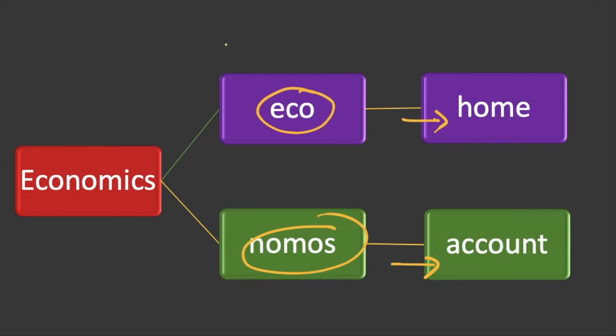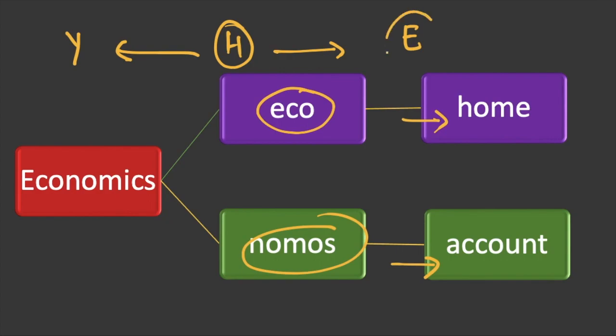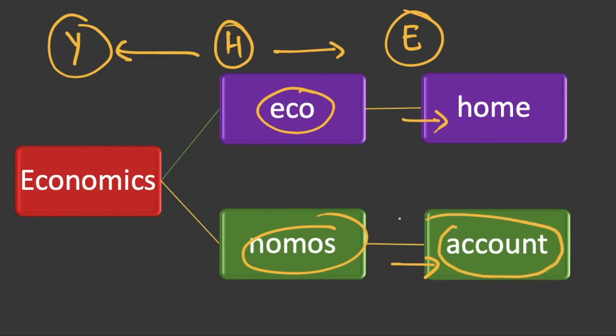So, accounting at the level of a family, at the level of the household, because you have income on the one side and you have expenditure on the other side, then you have to set proper accounting between them. You have to find out what to spend money upon and where from to get that very money. Like in case of businesses, you have accounts. Similarly, we have accounts at the household level, at the family level.